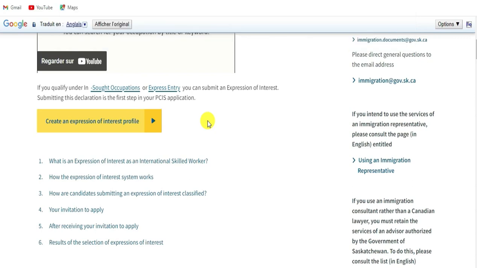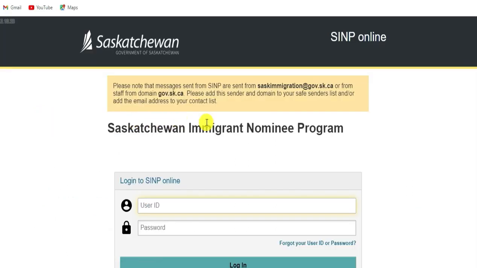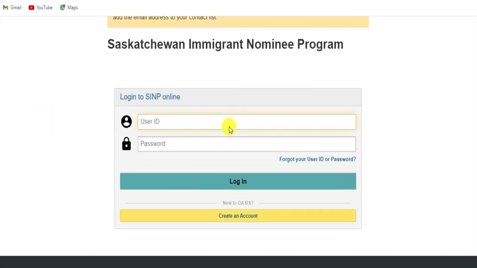What we're going to do here, we're going to create a Declaration of Interests profile. And once you receive an acceptance of your expression of interest, you can now start the immigration procedure. Here we click on Create a Declaration of Interests profile. You must create a profile. If you have already created a profile, you put your username and a password.